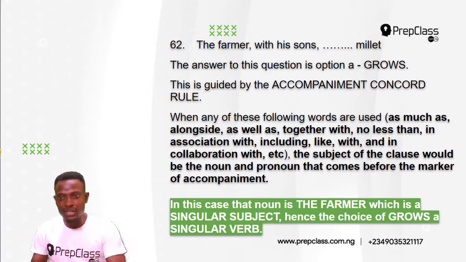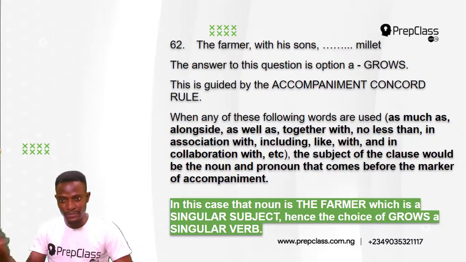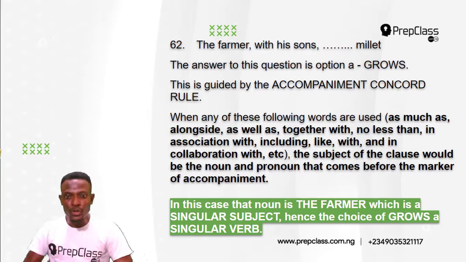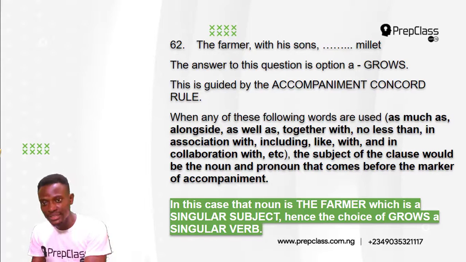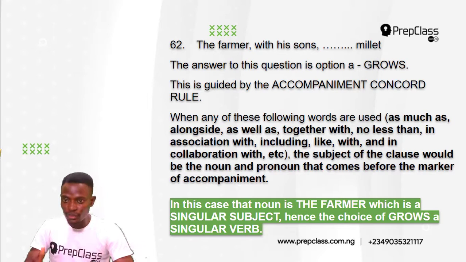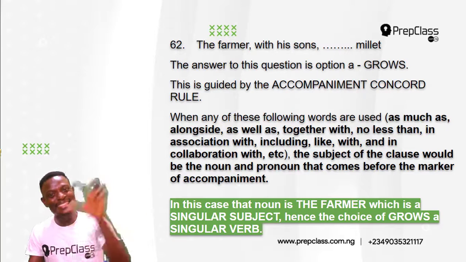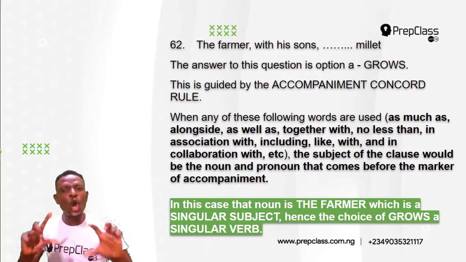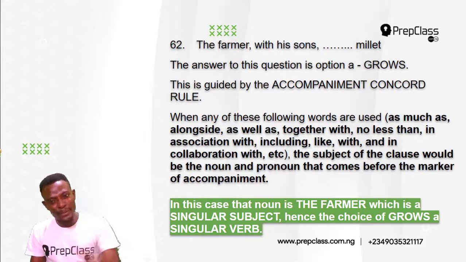When any of these words is used, the subject of the clause, which will determine what verb is to be used, would be the noun or pronoun that comes before any of these words. That is the marker of the accompaniment. The subject of the clause will be determined by the noun or pronoun that comes before these words.